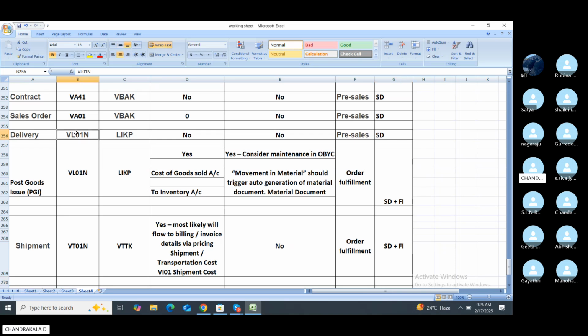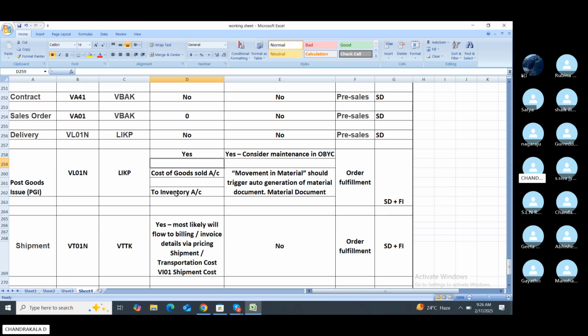Delivery is VL01N, the table is LIKP, no entry here, no document generation, and it is pre-sales; the SD side is affected. In post goods issue, PGI, the T code is VL02N, the table is VBUK, and an entry is generated here.